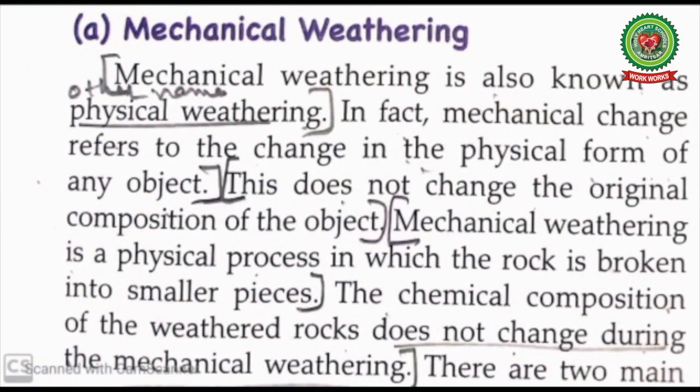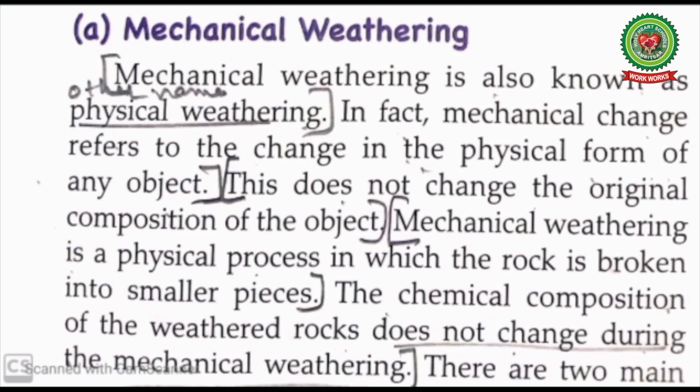Let's read mechanical weathering. Mechanical weathering is also known as physical weathering. In fact, mechanical change refers to the change in the physical form of any object. This does not change the original composition of the object. Mechanical weathering is the physical process in which the rock is broken into small pieces and its physical appearance changes.